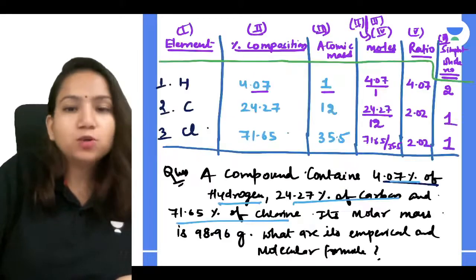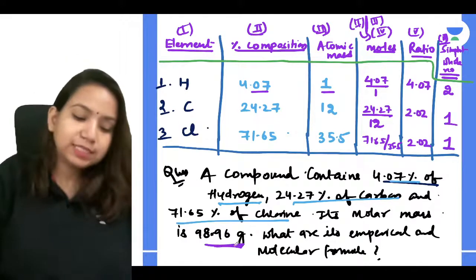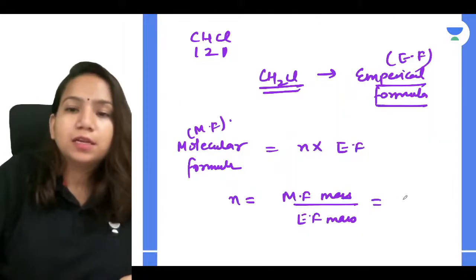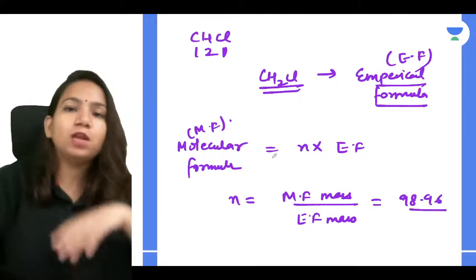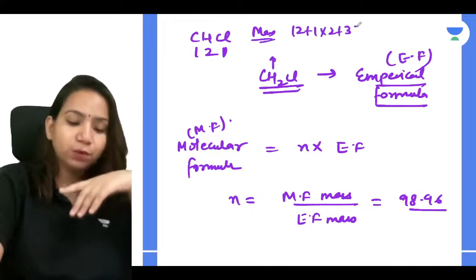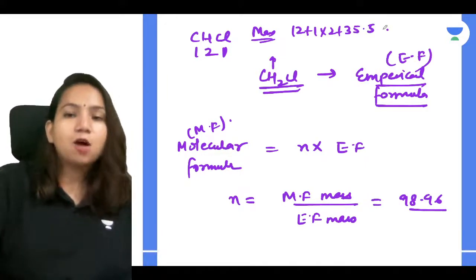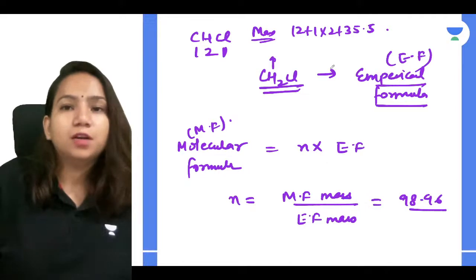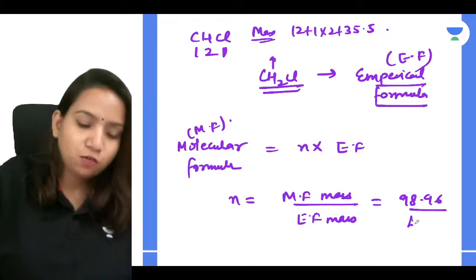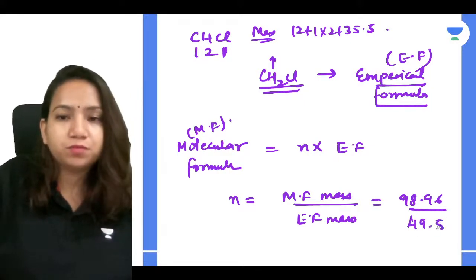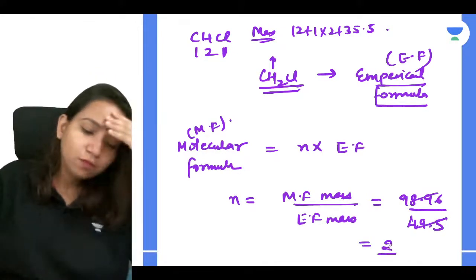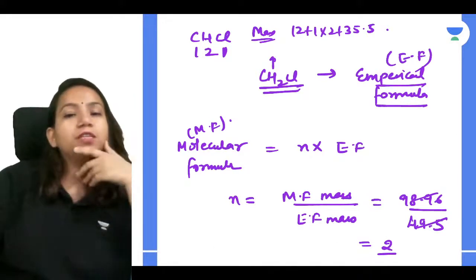Molecular formula mass is given in the question, which is 98.96 grams. So can I calculate the empirical formula mass? Yes. What will be the mass for it? 12 plus 1 into 2 plus 35.5. How much are you going to get? 12 plus 2 you will get 14, plus 35.5, you will get 49.5. When you solve it and round it off, you will get the n value as 2. Very good.